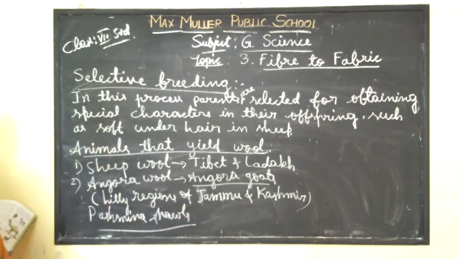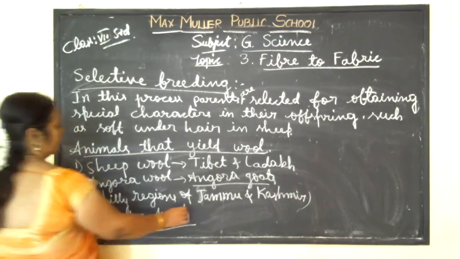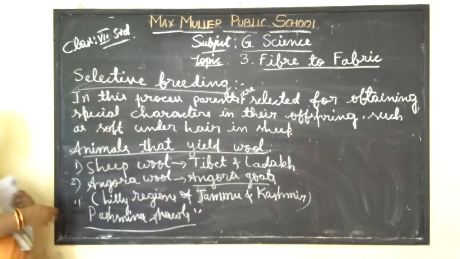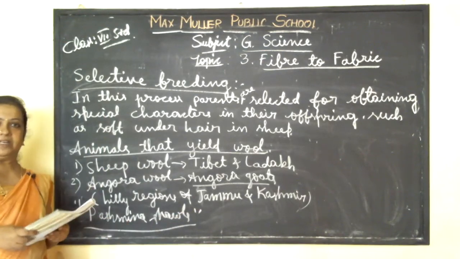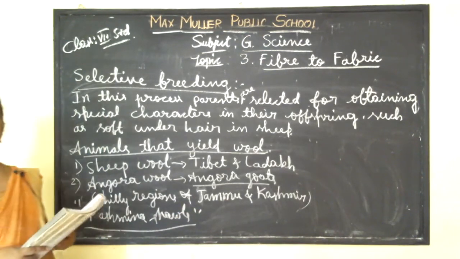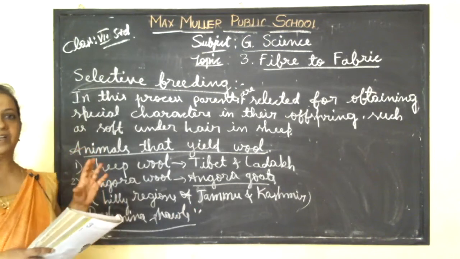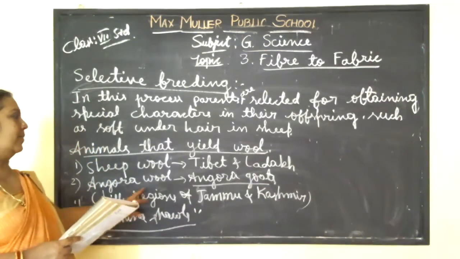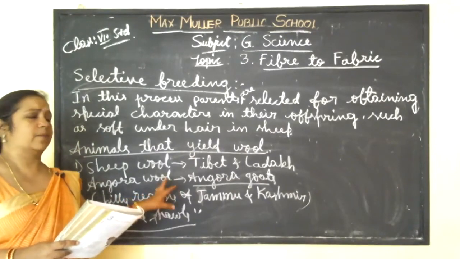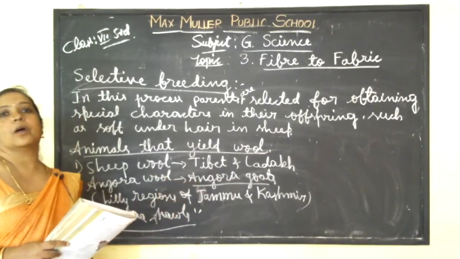They are mainly produced for this purpose only. It is very soft wool, so it is used for making Pashmina shawls. A very rich shawl, very soft and delicate. This is made only from the wool produced by the Angora goats.